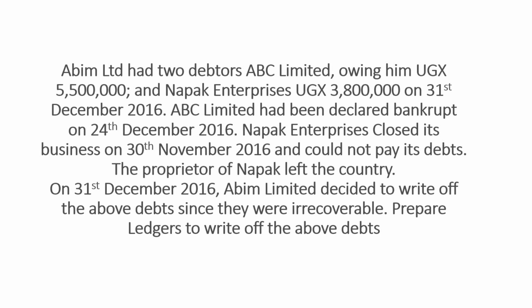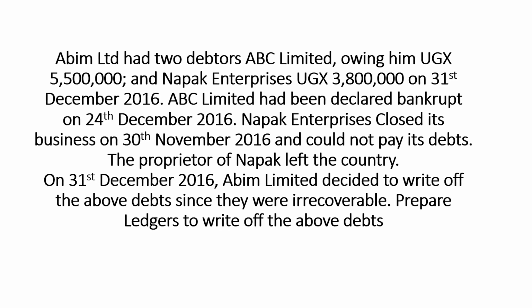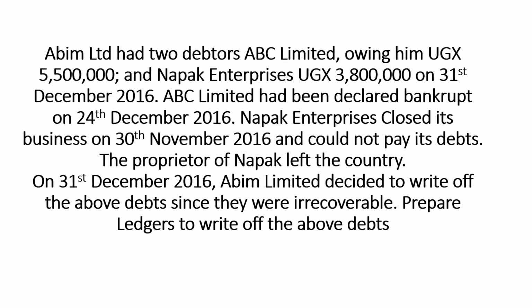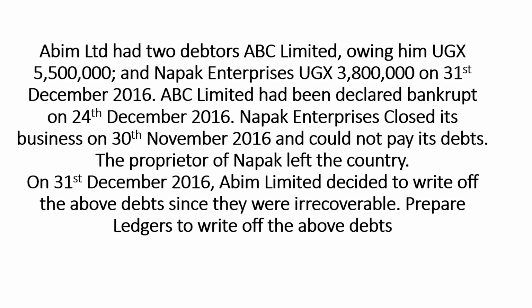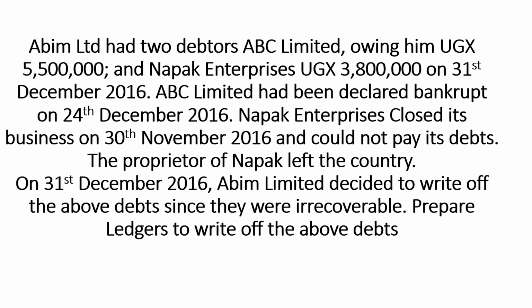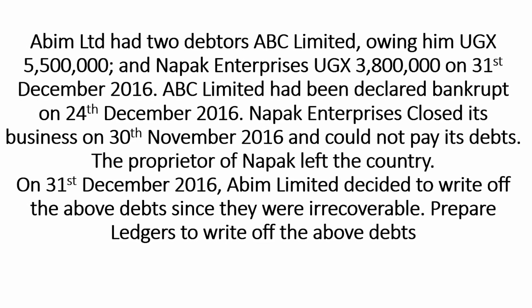Abin Limited had two debtors: ABC Limited, owing 5,500,000, and Napak Enterprises, owing Abin Limited 3,800,000 as at 31st December 2016. ABC Limited had been declared bankrupt on the 24th of December 2016, and Napak Enterprises closed its business on the 30th of November 2016 and could not pay its debts. The proprietor of Napak left the country. On 31st of December 2016, Abim Limited decided to write off the above debts since they were irrecoverable.